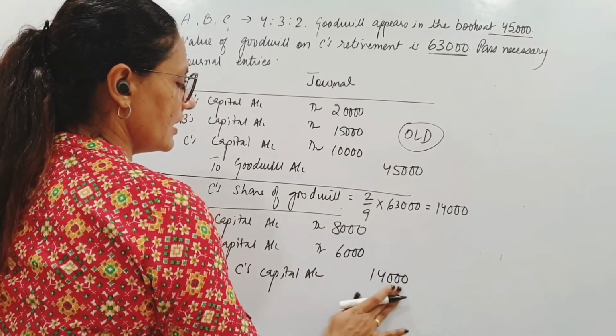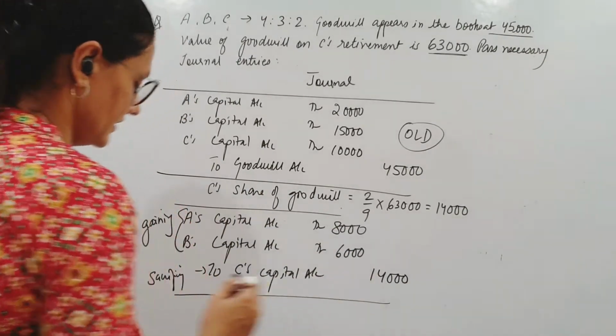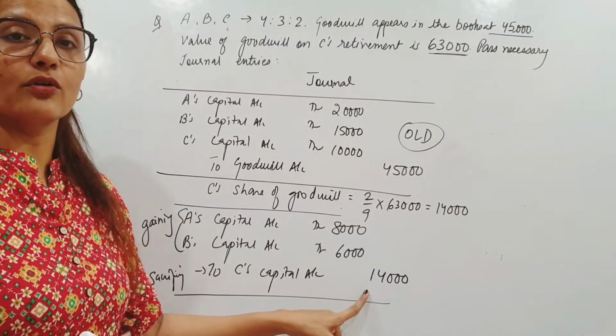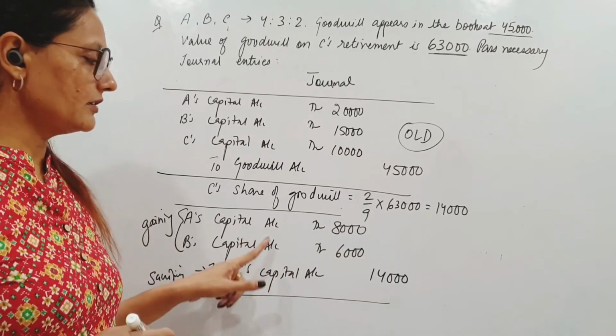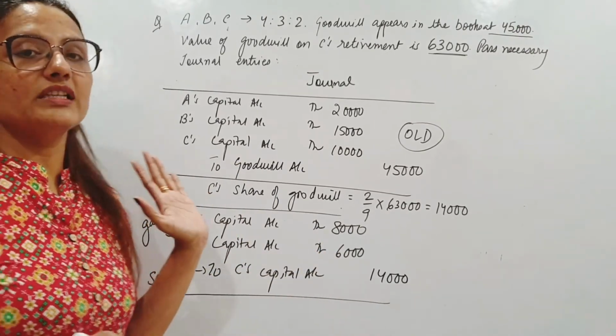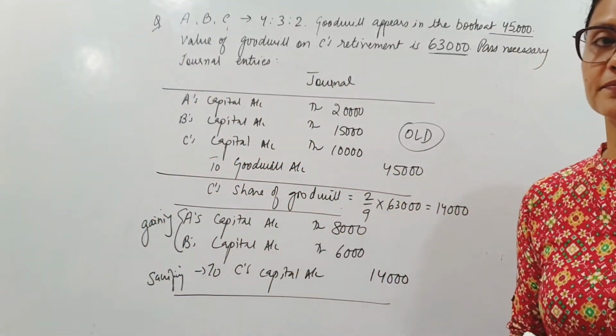Okay, that's how they are debited, and this is the entry to compensate the old partner the share of goodwill, being compensated by the gaining partners, right? So this is how we treat goodwill at the time of retirement of partner.